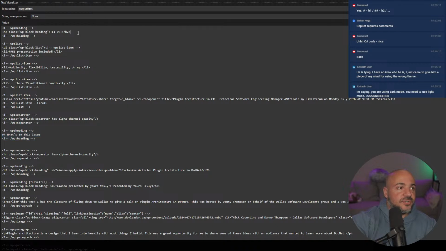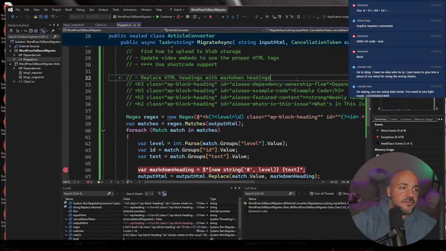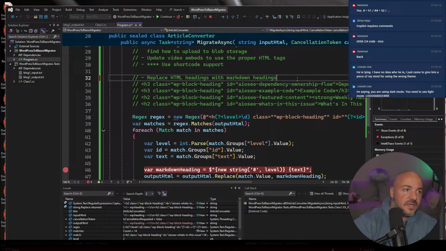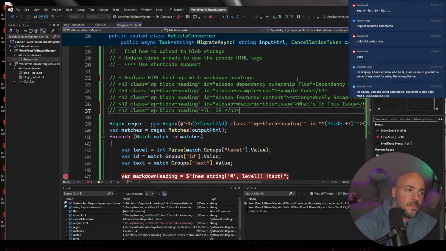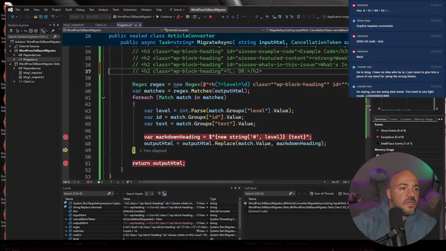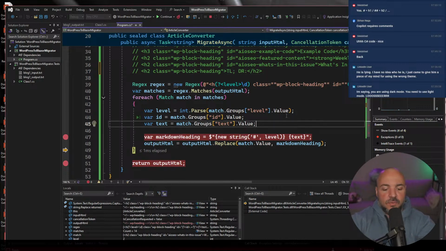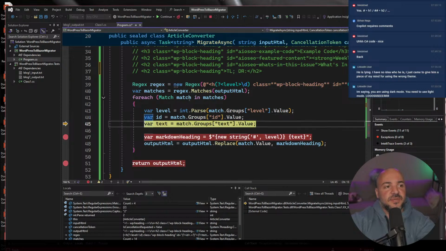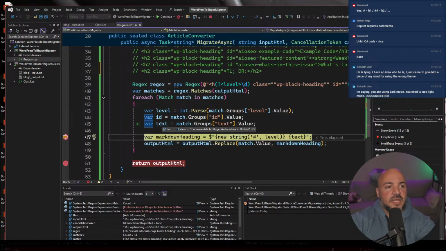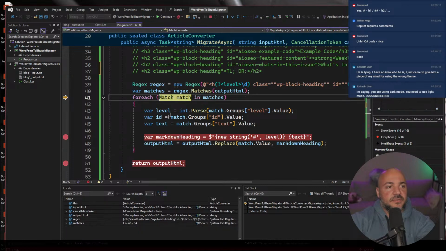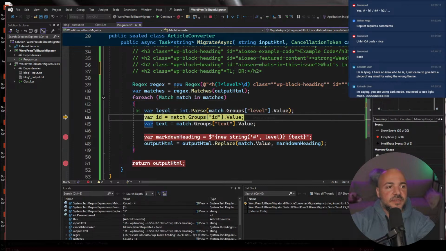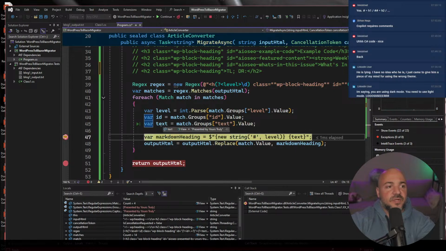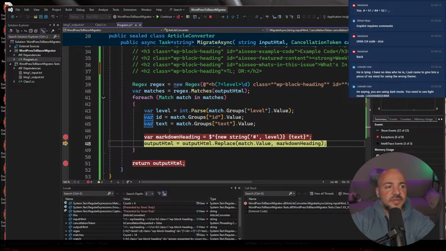So I should also put this down in my list. I'll put it with the other H2s. And we know, or at least I saw, that one of the H3s was absolutely not right. So this one is still a 2. That text looks right. This one is a 3. What is the text? Okay, that one looks right.